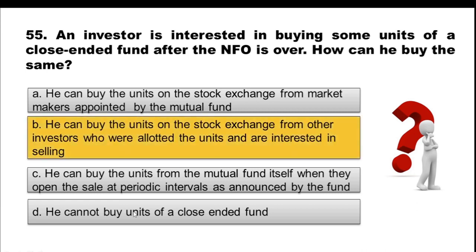And the correct option is option B. We know that the close-ended scheme offers liquidity to its investors through its listing on a stock exchange only. So once the NFO is over, the investor can buy these units of the fund from stock exchanges, only if they are available there because other investors are selling. Then the units can be purchased by another investor on the stock exchange. So liquidity is maintained through listing on a stock exchange in case of a close-ended fund.